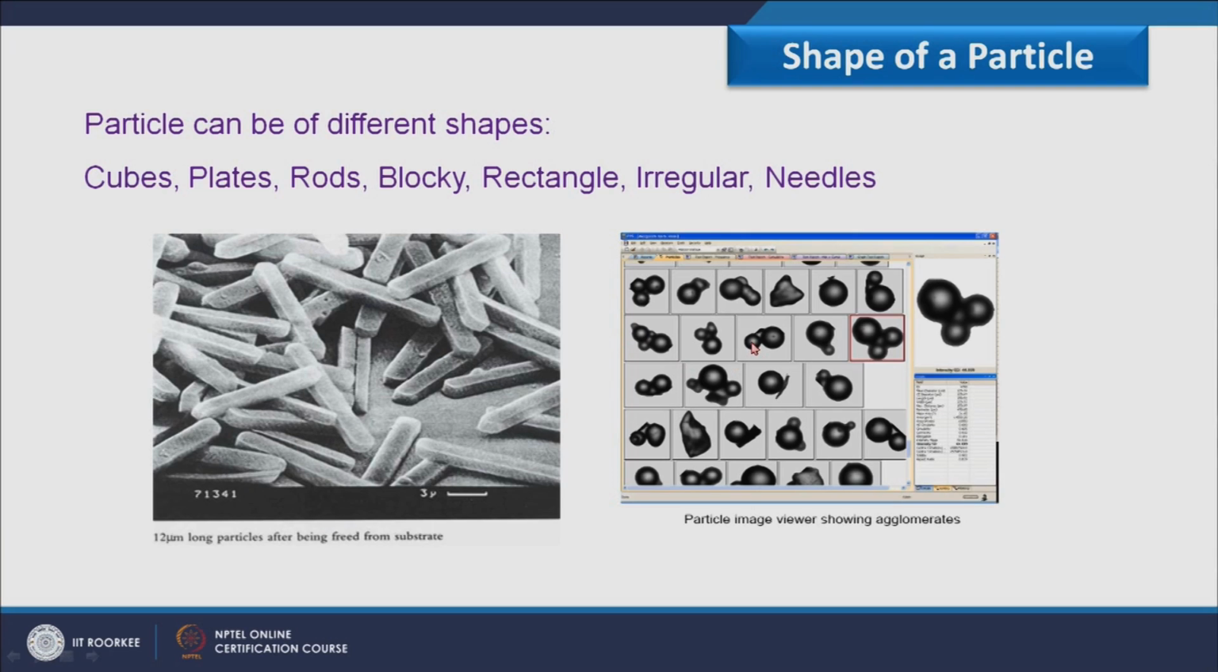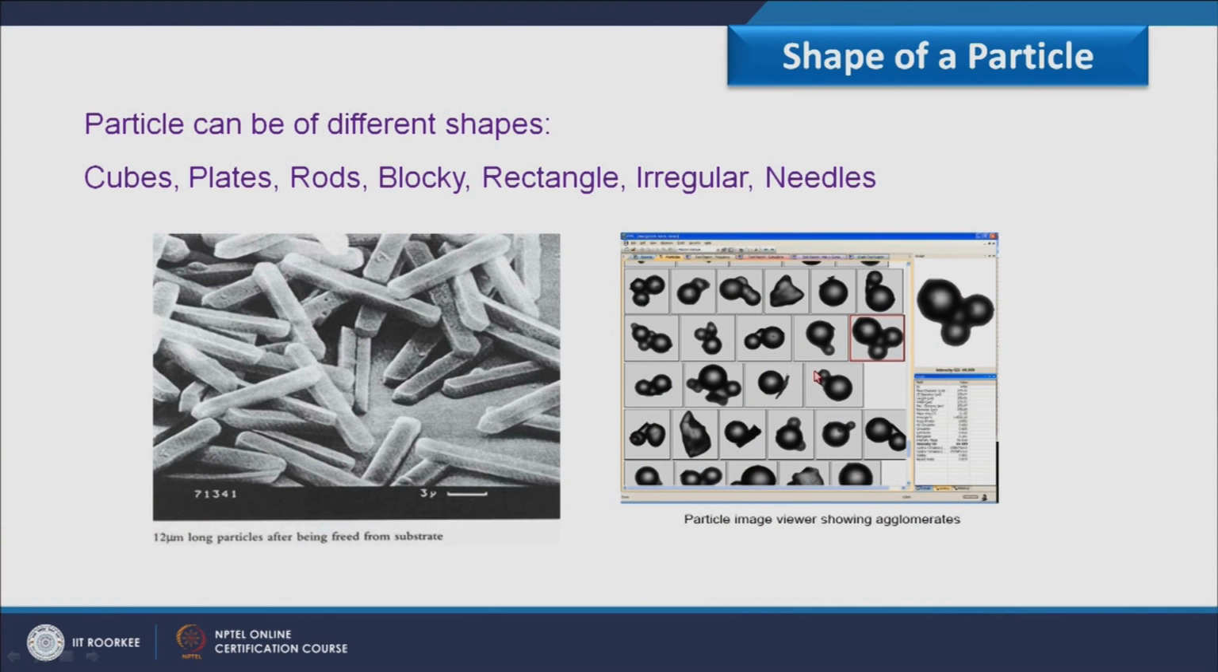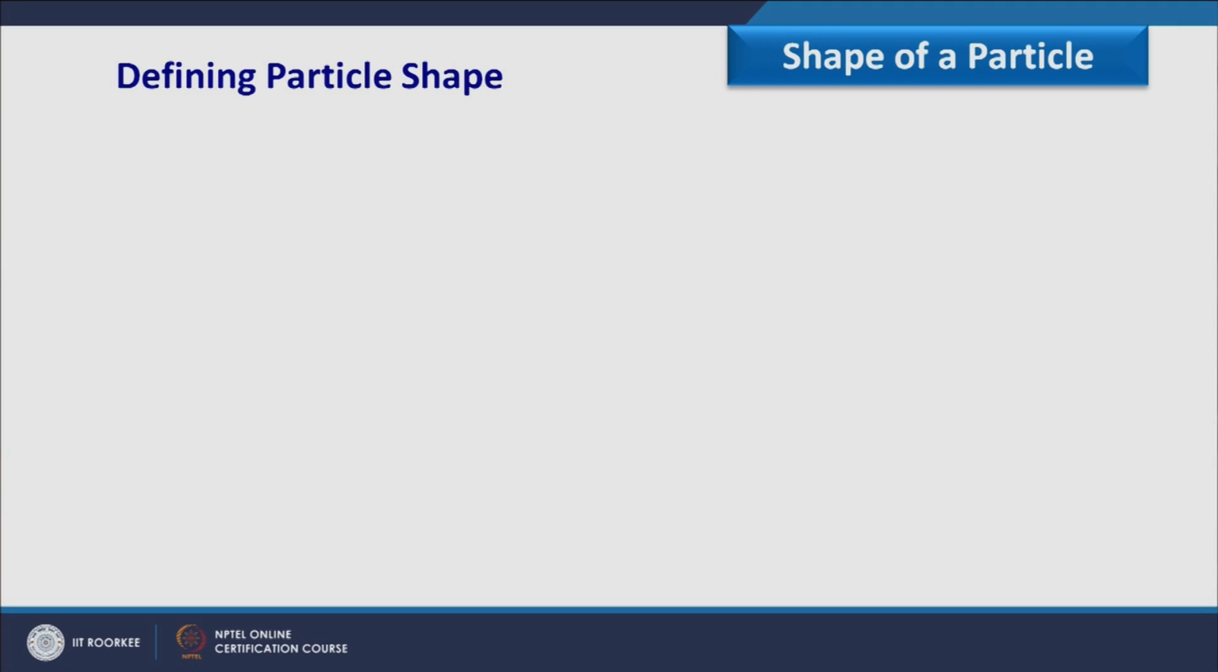Therefore, here I am going to discuss the way to define the shape and techniques to compute the shape factor for a particle. So particles can be of different shapes, like cubes, plates, rods, blocky, rectangle, irregular, needles, etc. So all these are different shapes of a particle. Here we have single particles, and here due to agglomeration it acquires a different shape during the process. So along with size, shape is also important.